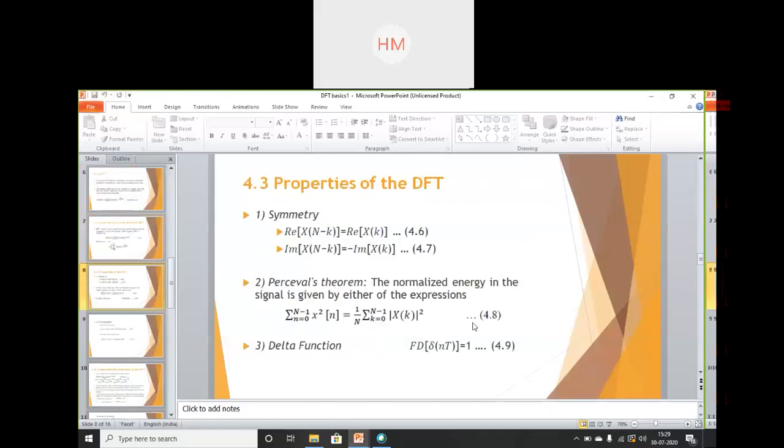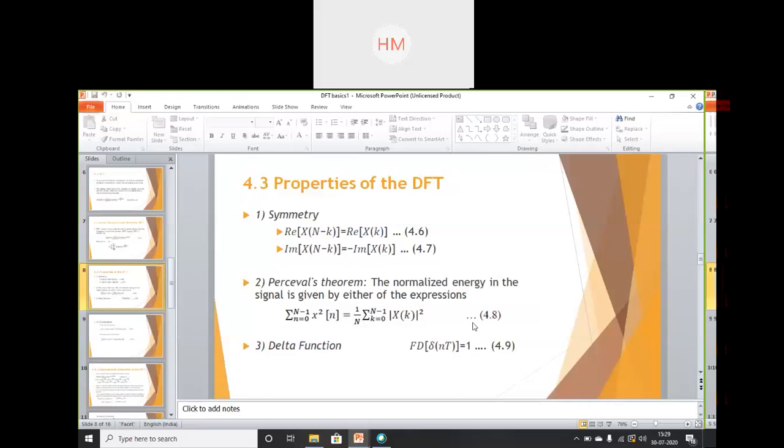Now we will discuss just the properties of DFT. See, a theory question can be asked, what is DFT, and mention all the properties of DFT or any 5 properties, or sometimes they can ask you for specific properties. So you have to remember all the properties and you have to mug up.